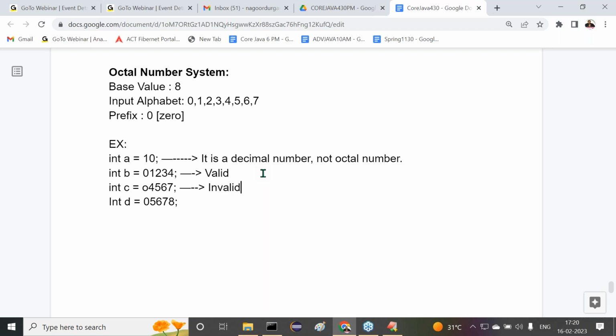Invalid. How, sir? How can you say it's invalid? In place of 0, what did we provide here? The letter O we provided. Got it or not? But we required 0. But here we provided O. That's the problem here.